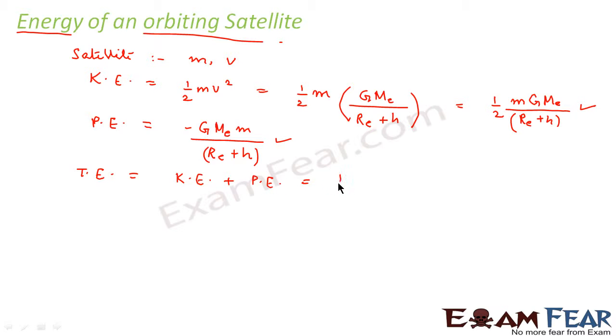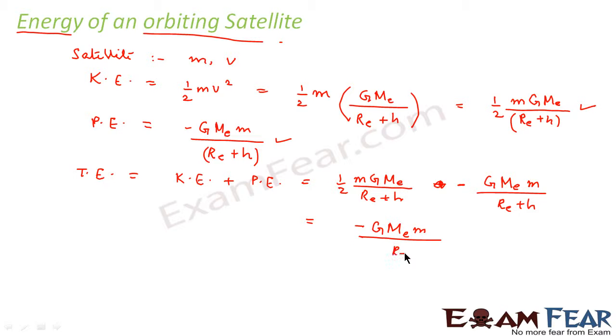So if you calculate that, it is half m GME divided by RE plus h plus minus GME m divided by RE plus h. So plus minus would be minus. So this comes out to be minus GME into m divided by 2 (RE plus h). So this is the value of total energy, right?